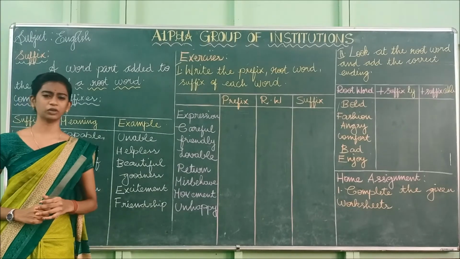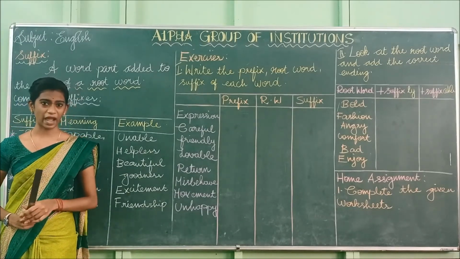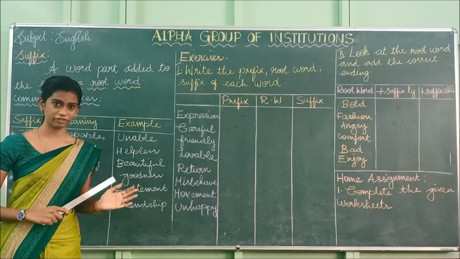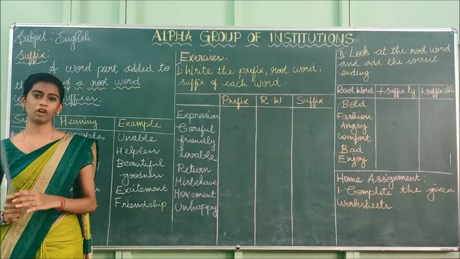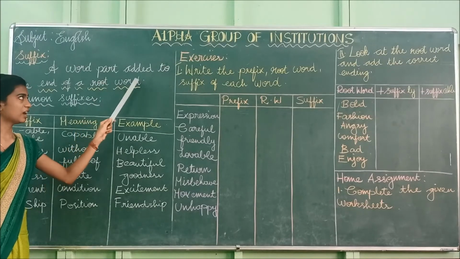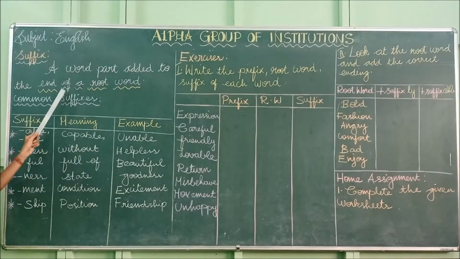In prefix, what do we do? We add the group of letters to the beginning of the root word, and for suffix we add it at the end of the root word. So don't confuse. Have you understood? I have written some common suffixes here. Let us see one by one.